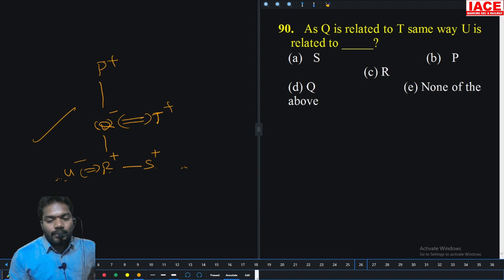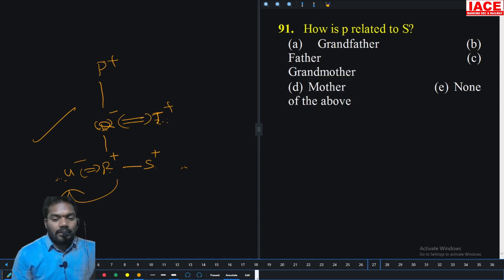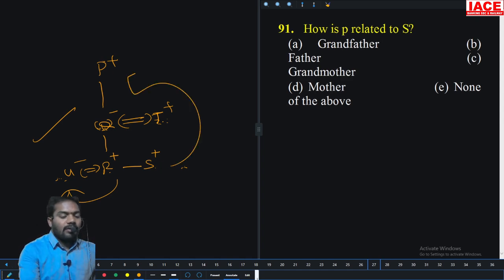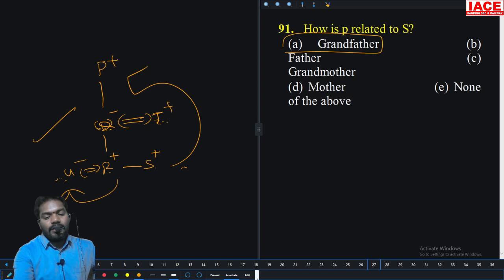As Q is related to T, the same way U is related to R. Q is the wife of T, and the same way U is related to R. Option C is the right answer. How is P related to S? Maternal grandfather, mother's father, grandfather. Option A.